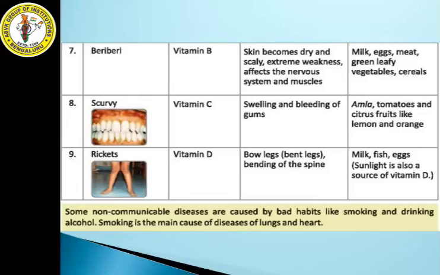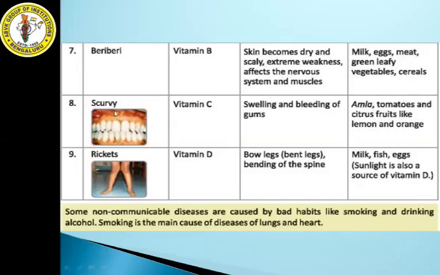Next we have beriberi. What is this beriberi? Beriberi is also a disease which is caused due to deficiency of vitamin B. So the symptoms of beriberi are skin becomes dry and scaly, extreme weakness, and it affects the nervous system and muscles. So to get rid of beriberi, what you need to have is vitamin B rich food, that is milk, egg, meat, green leafy vegetables, cereals. These are the food items. If you have them in your diet, you will be away from beriberi.